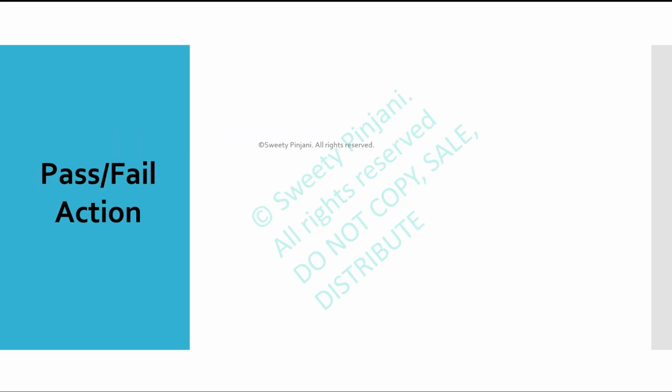Next thing is, let's see what is the pass or fail action for the immediate assertion. Pass or fail action means what happens when the assertion passes, what happens when the assertion fails. How are these implemented? First thing to note, in case of immediate assertion, you can have multiple pass and fail actions. Mostly we don't use multiple, but it is still supported. Another thing to note for the immediate assertion, it executes immediately after the assertion evaluation. As soon as the assertion is evaluated, it executes.